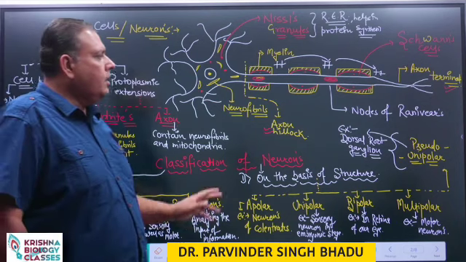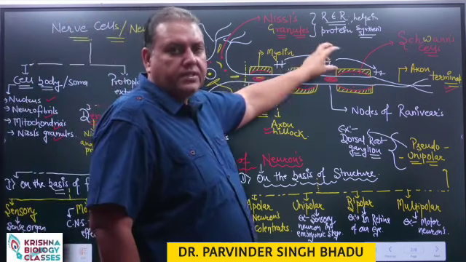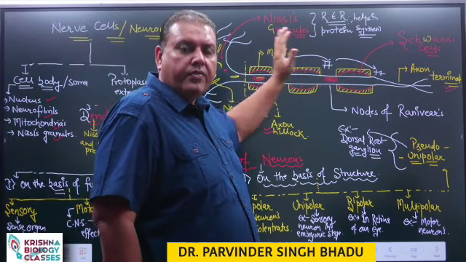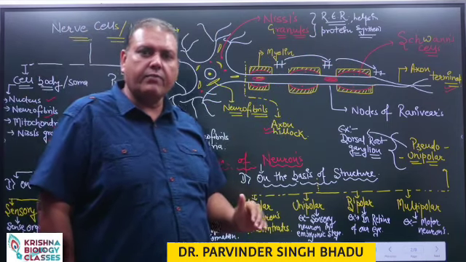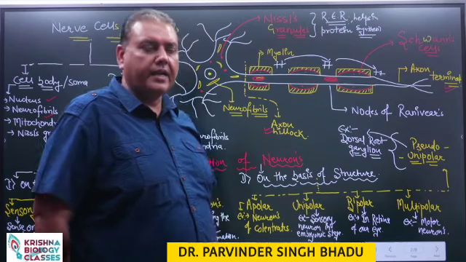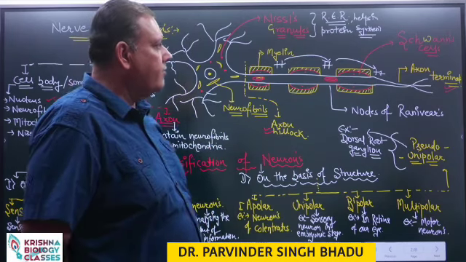Now, on the basis of the structure of the axon, the nerve fibers are further considered of 2 types: myelinated nerve fibers and non-myelinated or unmyelinated nerve fibers.